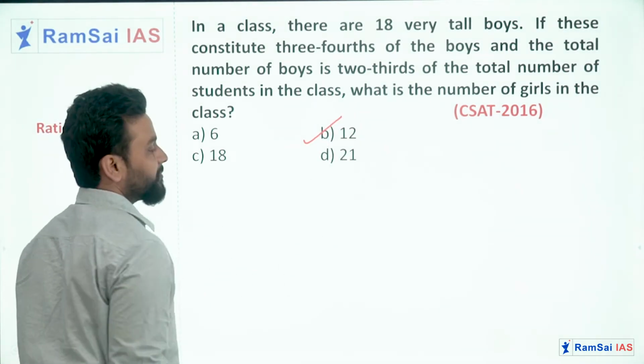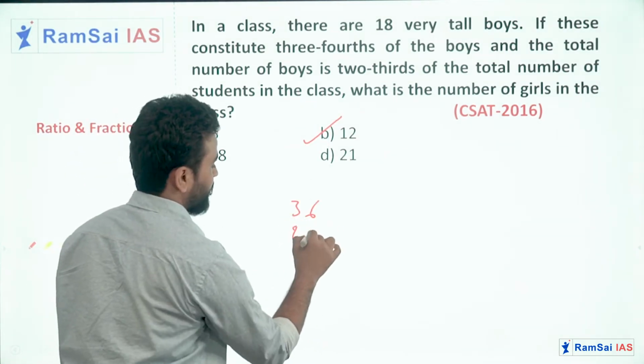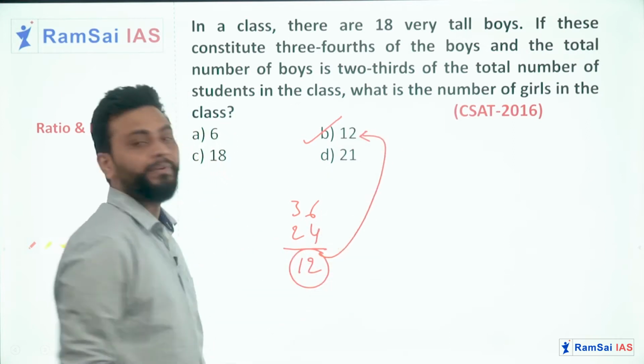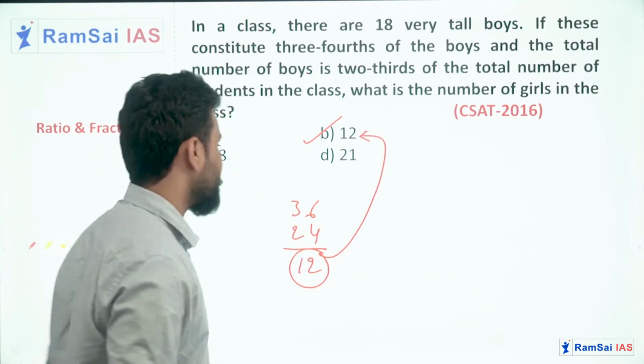Which is in option B. So 36 minus 24. Hope it is clear. The next question in this video.